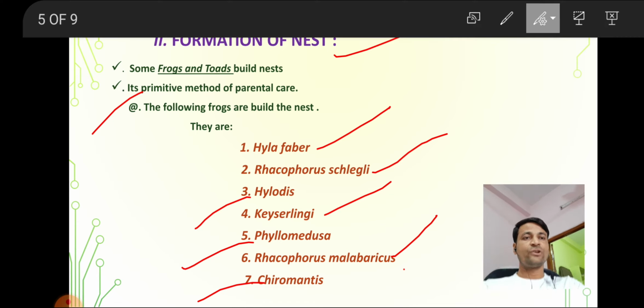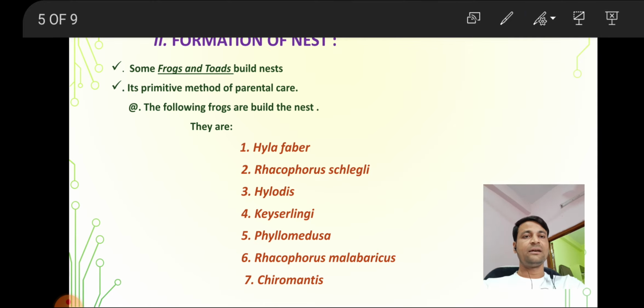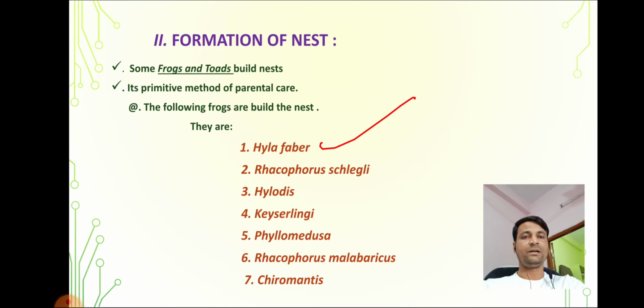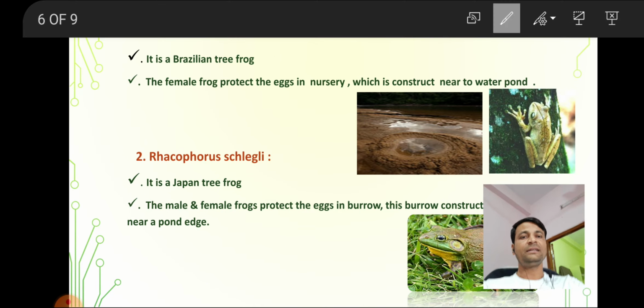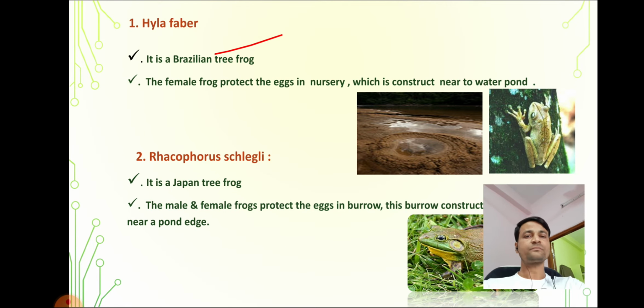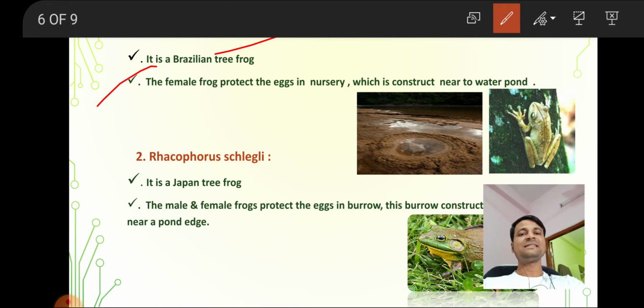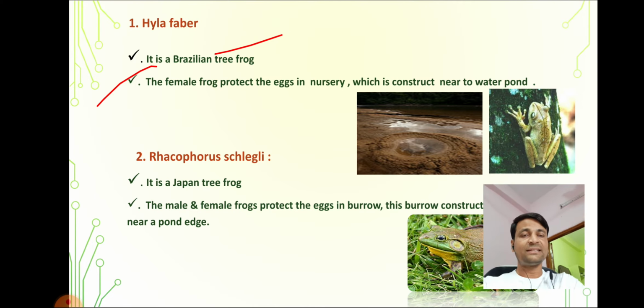Next we are going to discuss the first frog, Hyla faber. It is a Brazilian tree frog. How does it protect the eggs?